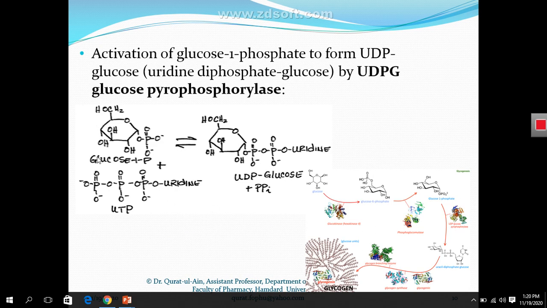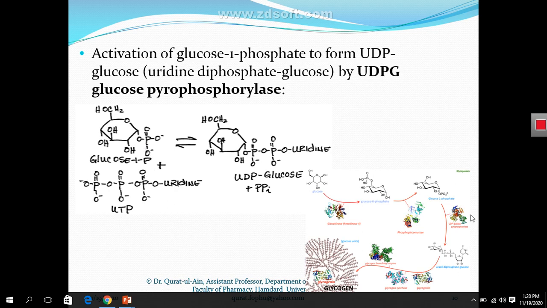Here we have glucose 1 phosphate. What this enzyme, UDP glucose phosphorylase, is doing is transferring a phosphate group from uridine triphosphate onto glucose 1 phosphate.